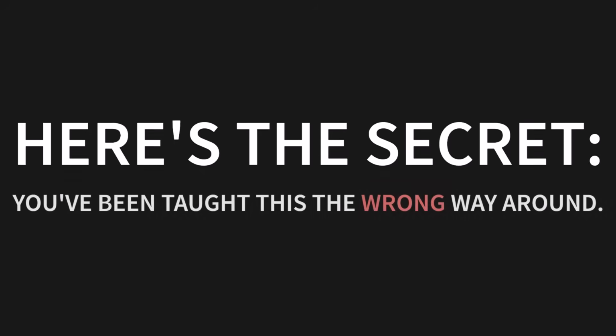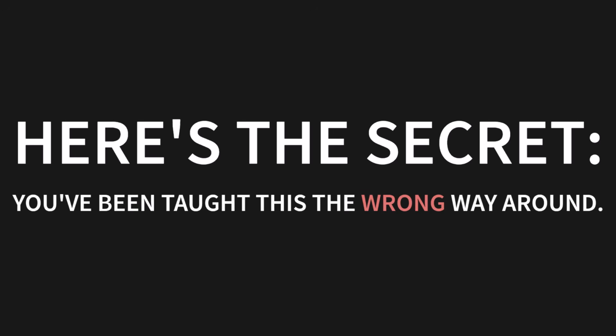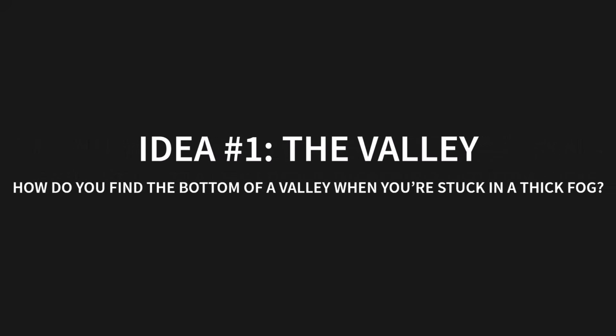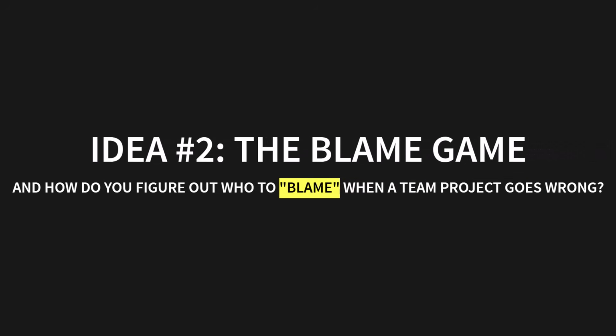You've been taught this the wrong way around. The entire engine that powers all of modern AI is built on just a few simple, incredibly intuitive ideas. Here's the first one. Idea number 1, the valley. How do you find the bottom of a valley when you're stuck in a thick fog? And idea number 2, the blame game. How do you figure out who to blame when a team project goes wrong?